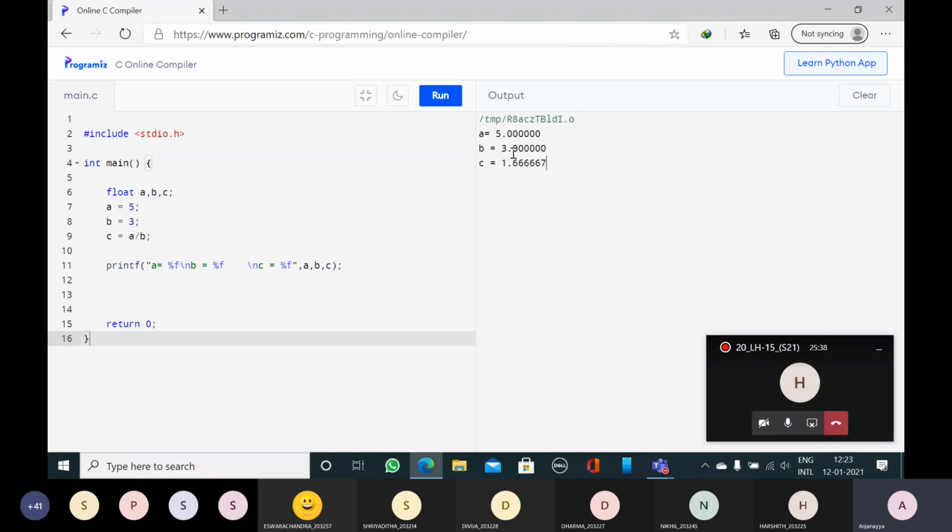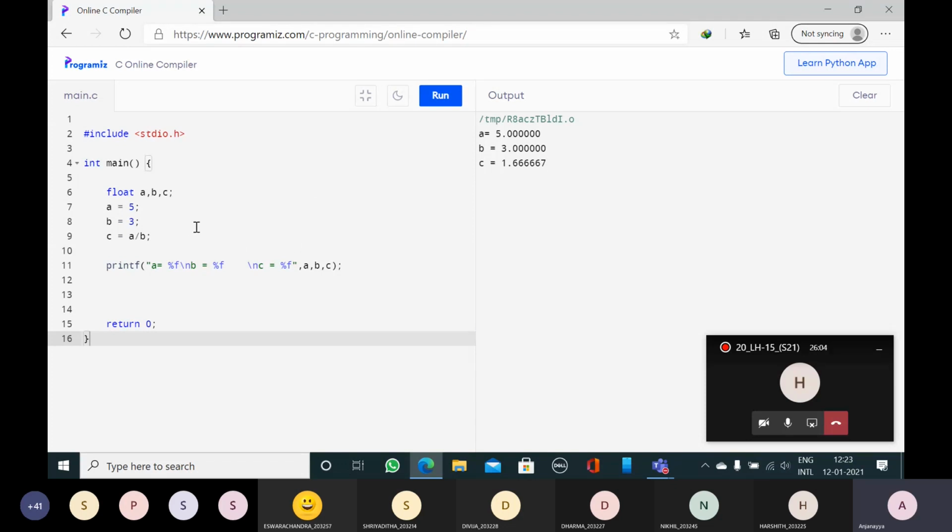Now everybody able to see it is displaying the fractional part also: 5.000000, 3.000000, 1.666667. So here the fractional part is displayed up to 6 digits: 1, 2, 3, 4, 5, 6. Up to 6 digits, the fractional parts are displayed by using the float data type.